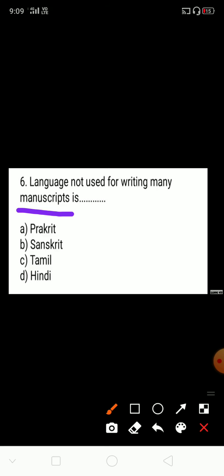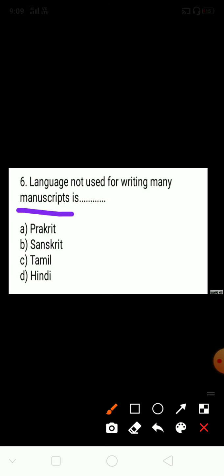See here, the question is which language was not used for writing manuscripts. We know Prakrit, Sanskrit, Tamil were the earlier languages, and in that period all these languages were in use. Scripts were also written by hand.